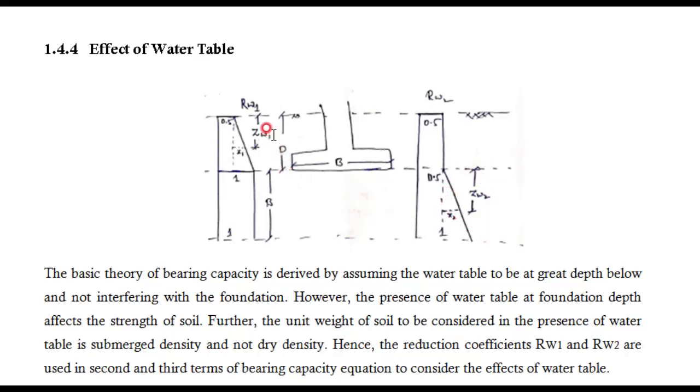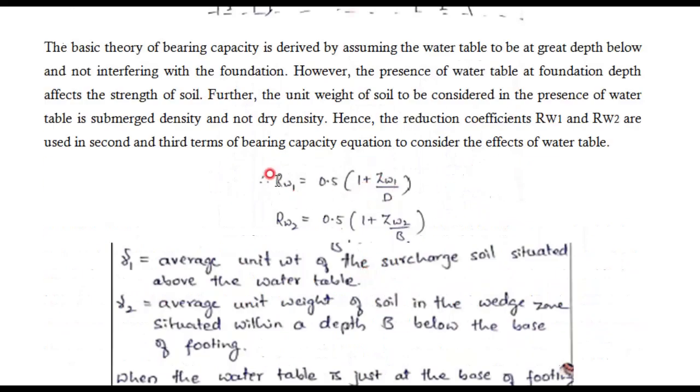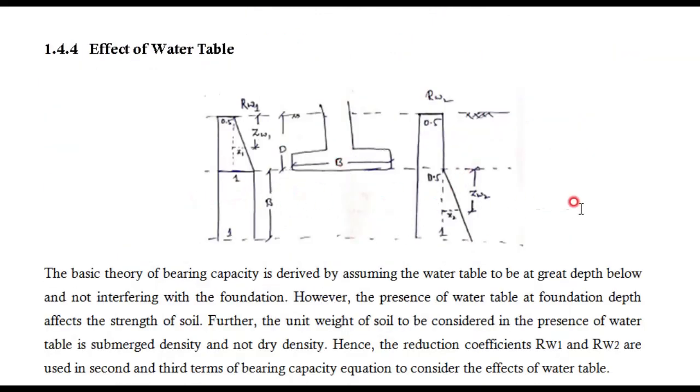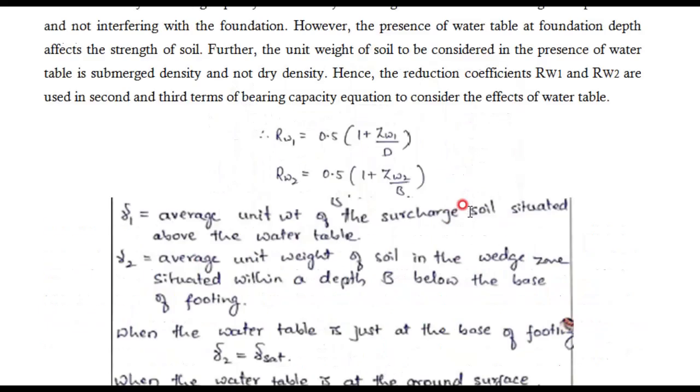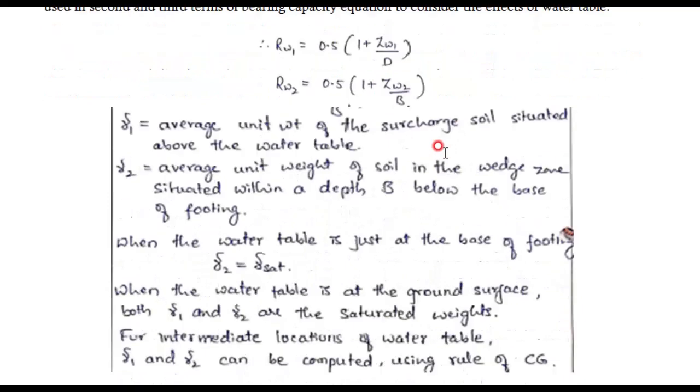ZW1 will be measured from the ground level, and it will go up to the distance D, meaning its limit is from here to here only, and ZW2 will be from here to here only. These ZW1 and ZW2 you need to measure based on the water table. For example, if the water table is here, then ZW1 is that much. That ZW1 value, substitute here, will give RW1, and multiply it into the original equation. Then if the water table is here, you need to take ZW2, substitute it here in RW2, then substitute that RW2 into the main equation.